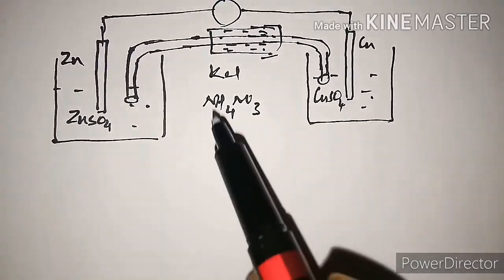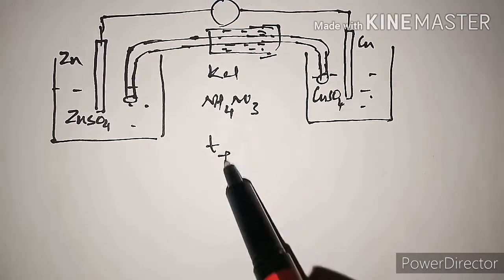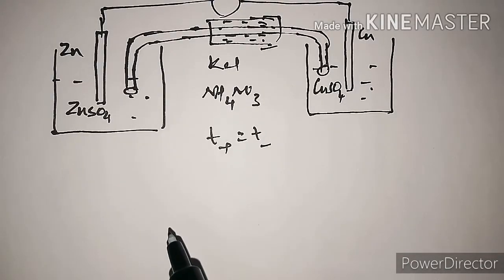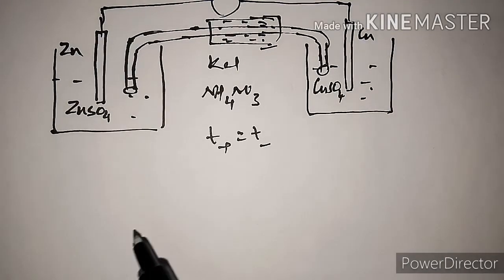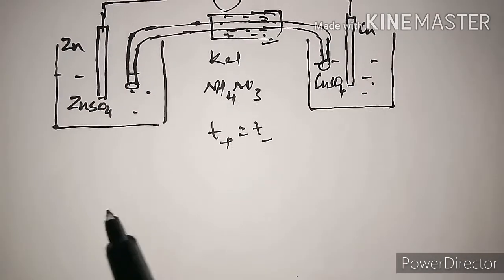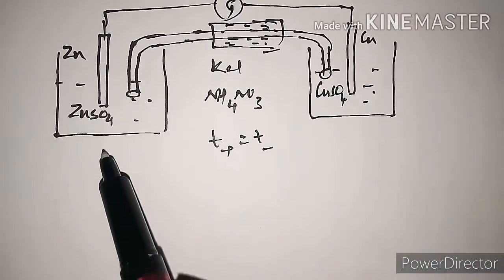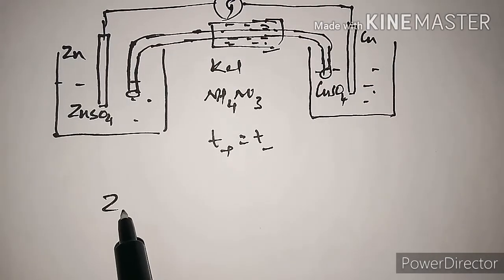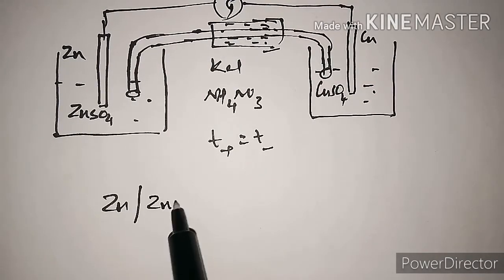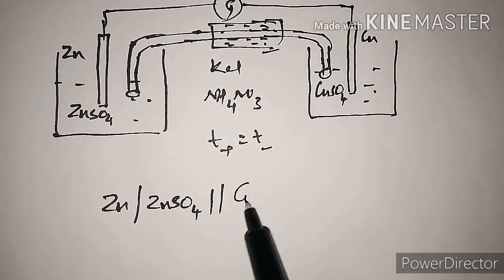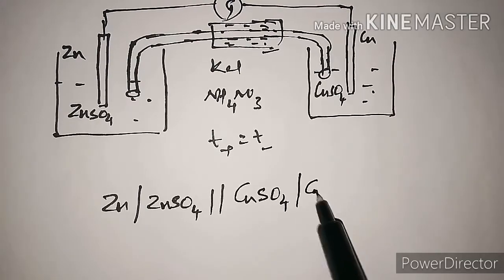KCl and ammonium nitrate have equal transport numbers; T plus and T minus are almost the same. Now why are we using a salt bridge? In order to overcome any chemical interactions between the two electrolytes, and also to overcome the liquid junction potential, which we will come across shortly. The Daniell cell can be represented as zinc dipped in zinc sulfate, the separation, copper sulfate, copper.